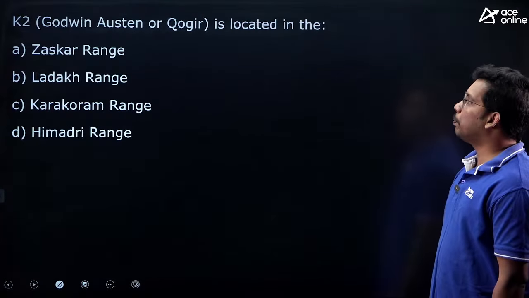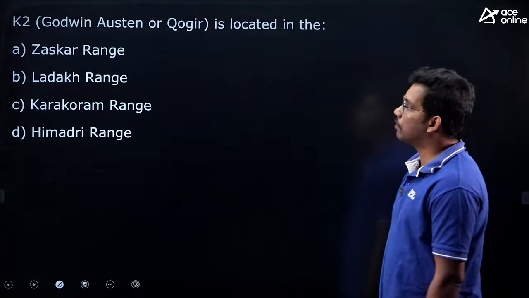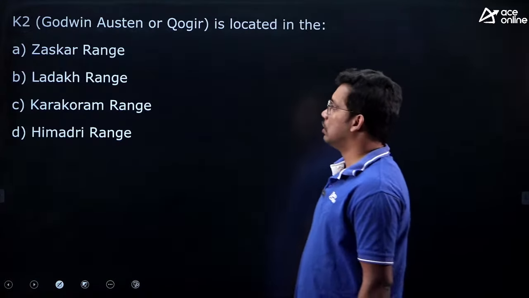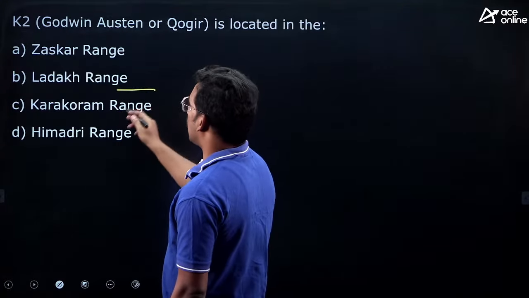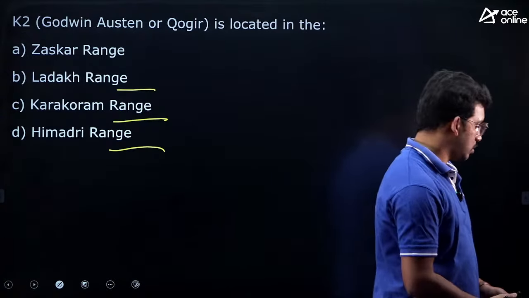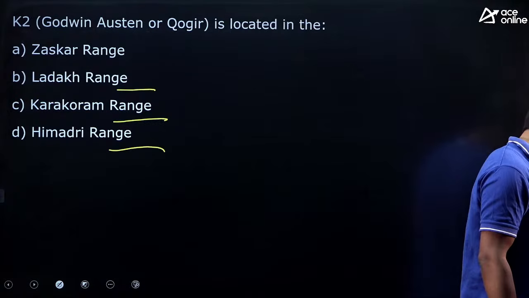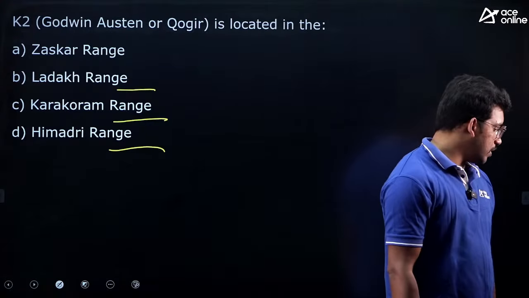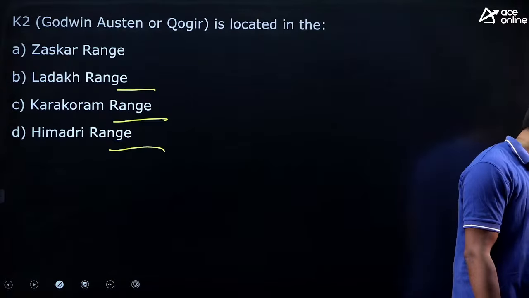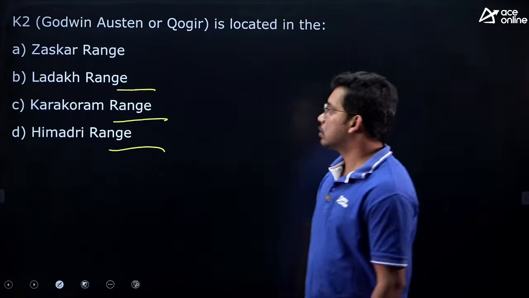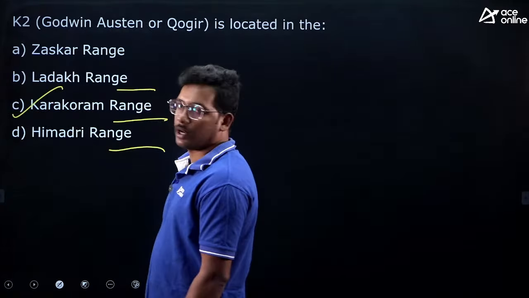Next, K2 peak, which is also called Godwin Austen or Kogir, is located in which range? Zaskar range, Ladakh range, Karakoram range, Himadri range. Now tell me, K2 peak, Godwin Austen or Kogir peak is located in which range? Very good, Shadow Monarch, right. So the answer is Karakoram range.